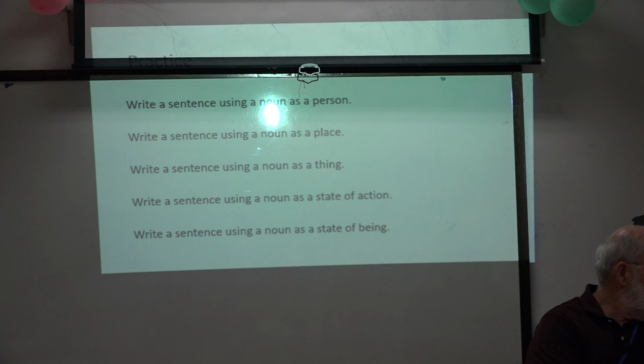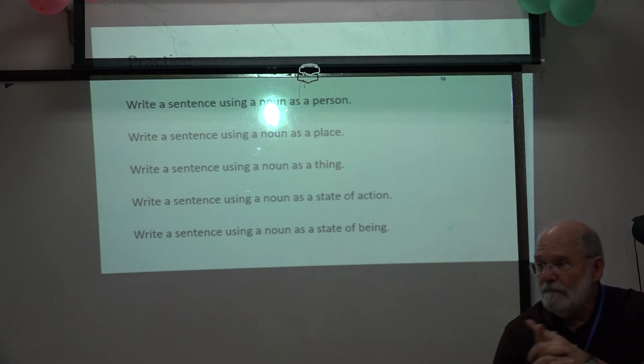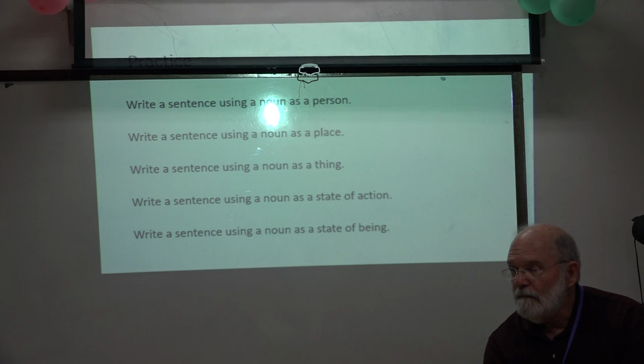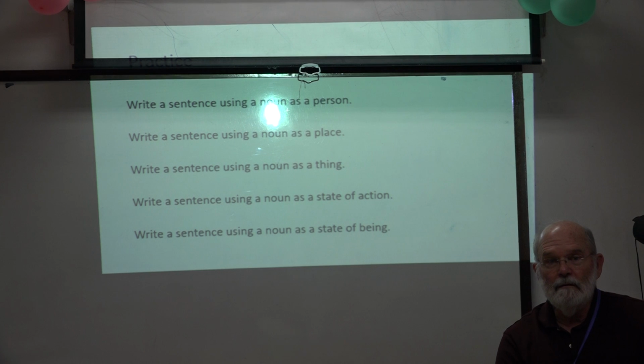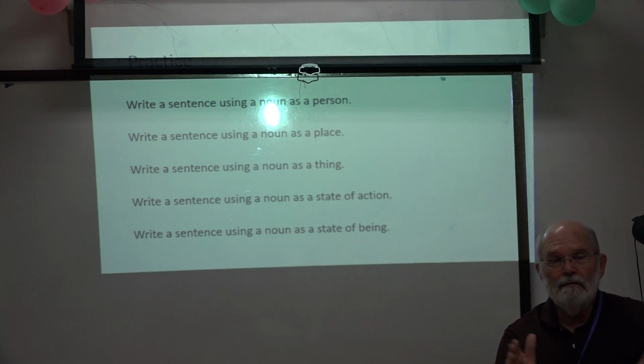Write a sentence using a noun as a state of being. You should say, I'm staying with my mother. I am staying with my mother. Yeah. That would work. Stay is a verb, but we turn the verb into a noun.